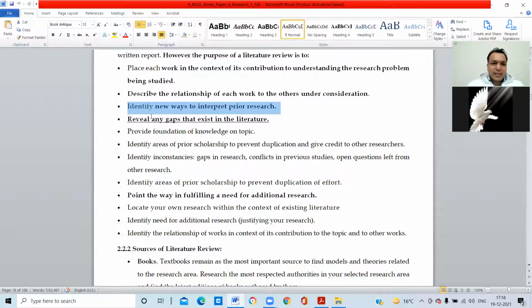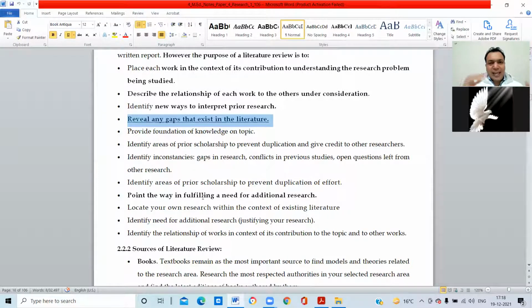And as well, a review of related literature reveals any gaps that exist in the literature. Sometimes it happens that we see old books and other books, and we come to know that there are many research gaps, many research questions that are unanswered.